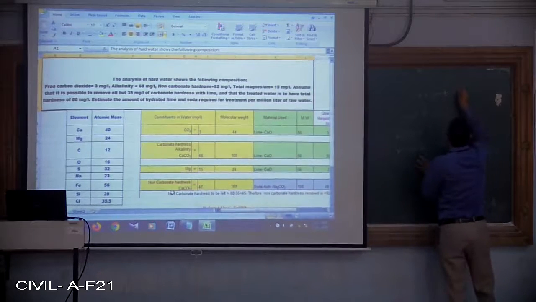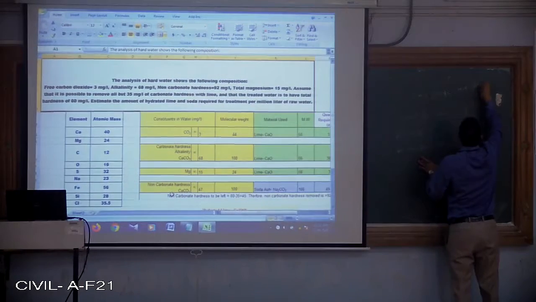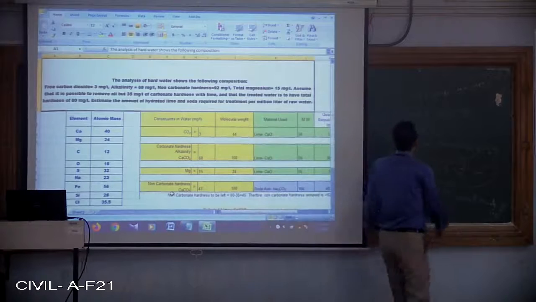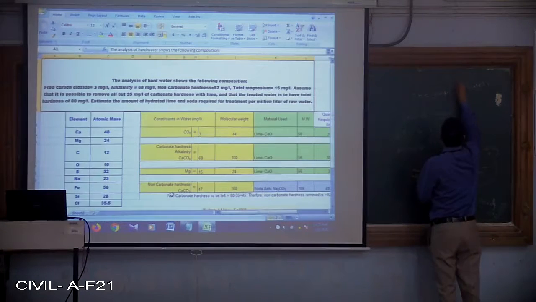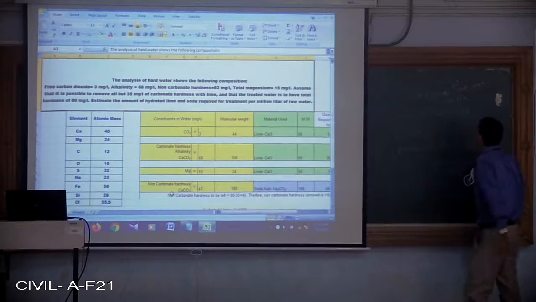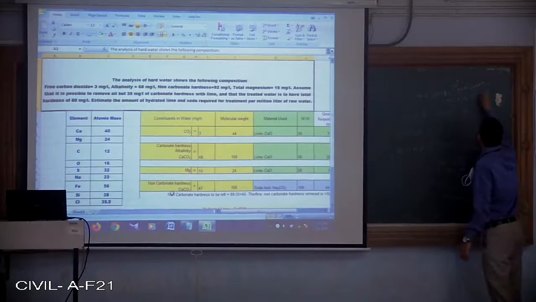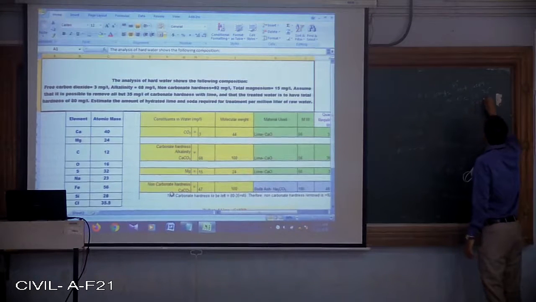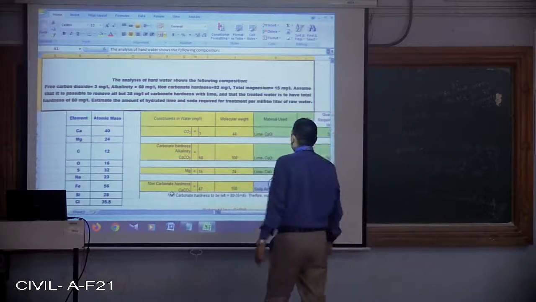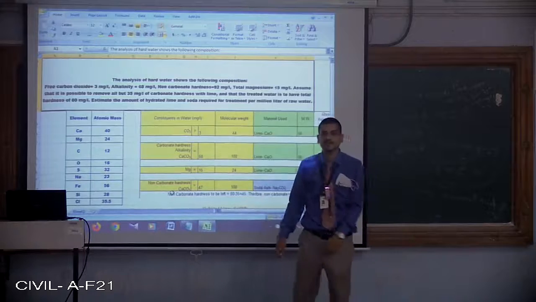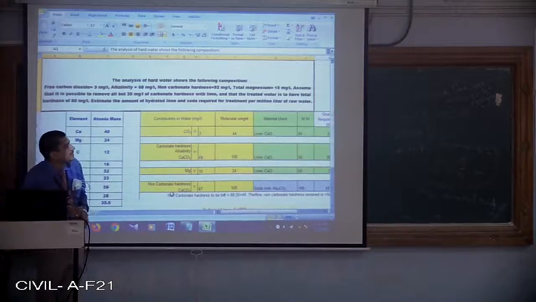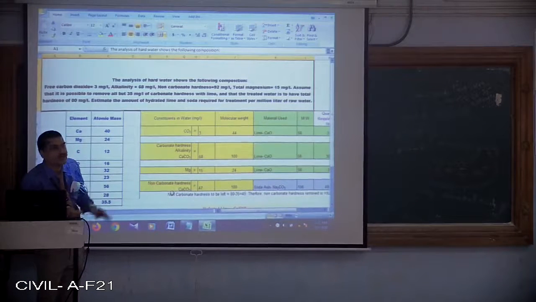That means at the outlet we require total hardness as 80 mg per liter, and if I am going to consider carbonate hardness and non-carbonate hardness, the carbonate hardness that needs to be left at the outlet of the treatment plant is how much? 35. That means the non-carbonate hardness being left is 80 minus 35, that is 45 mg per liter. This hardness cannot be removed by this particular treatment technology. That is a limitation. So how much will be left? Total hardness that is left is 80 mg per liter.